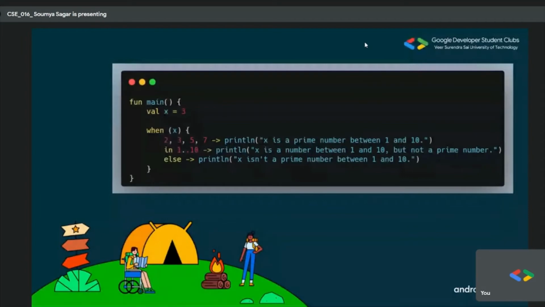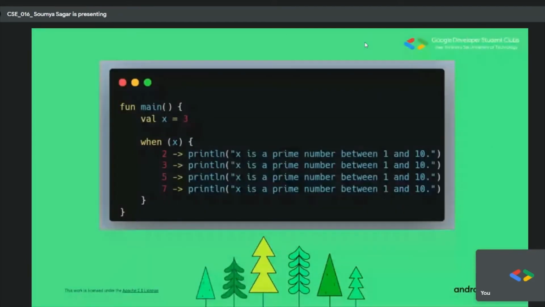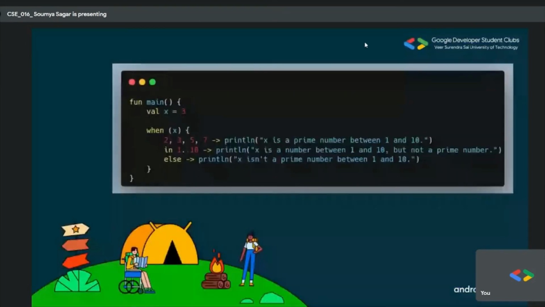And why is that so? Because this takes into account every integer case from 1 to 10. Like previously we did 2, 3, 5, 7. Now assume this entire thing has been coded up in a single line, that is 1 to 10. So basically you are iterating over a range and looking for the search term.